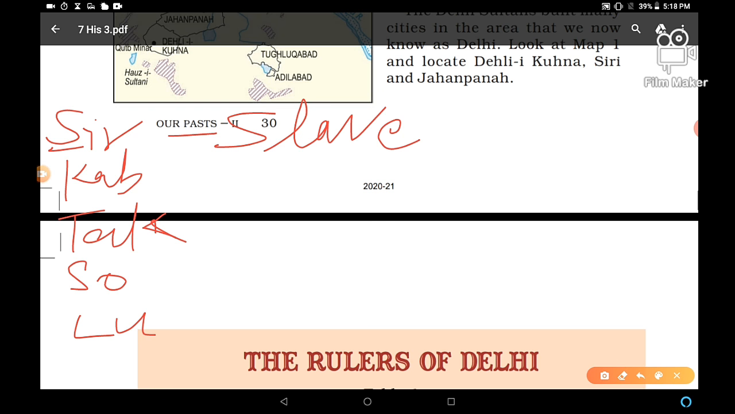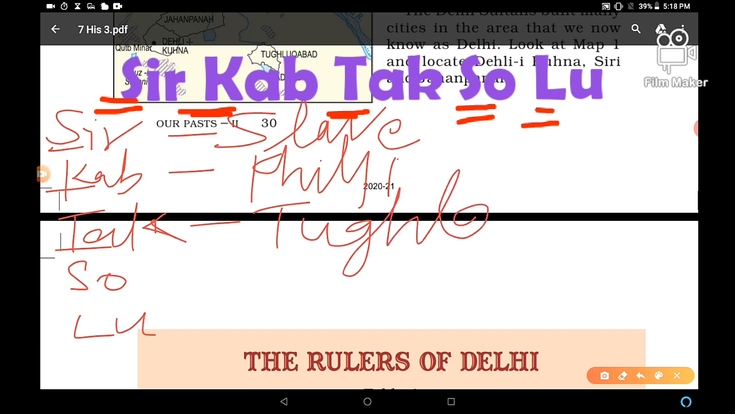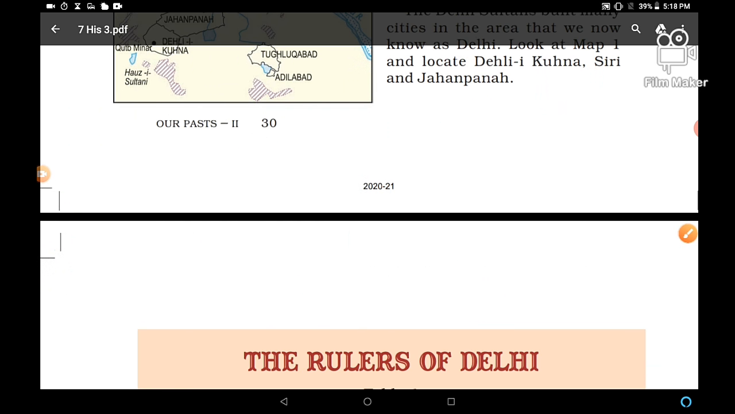Slave dynasty was started in 1206 by Qutbuddin Aibak. We'll study it in detail in this chapter. Kab, K for Khilji dynasty. Tak, T for Tughlaq dynasty. S for Sayyid dynasty. Right? L, this was the last dynasty of the Delhi Sultanate. L for Lodi dynasty. Ibrahim Lodi was the last Sultan of Delhi, defeated by Babur. We'll study that in the next chapter also.